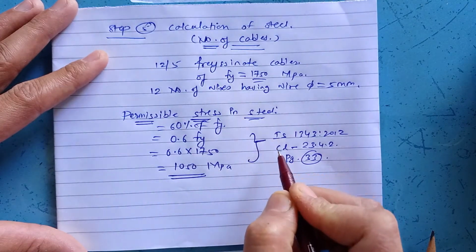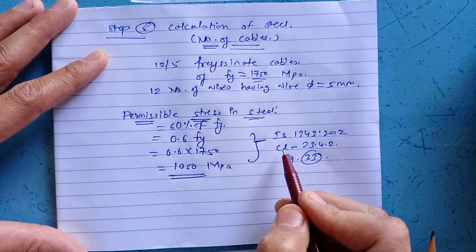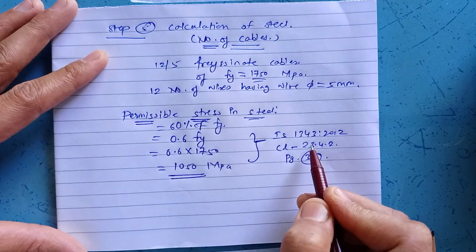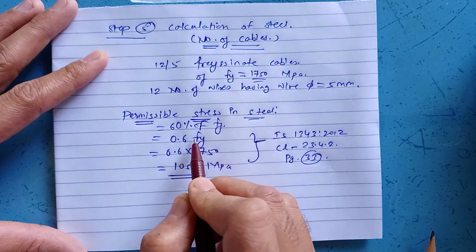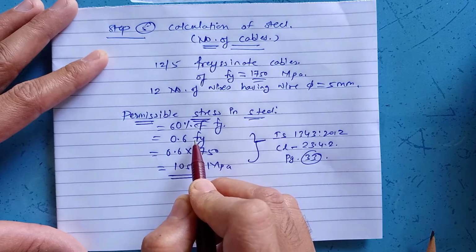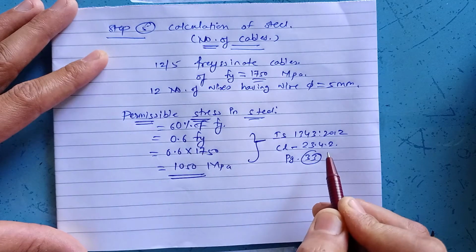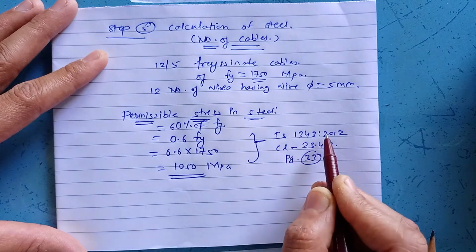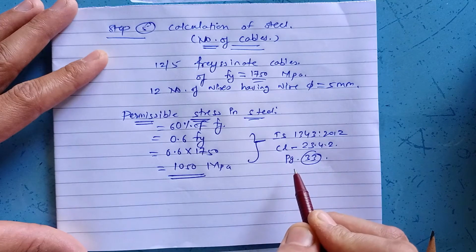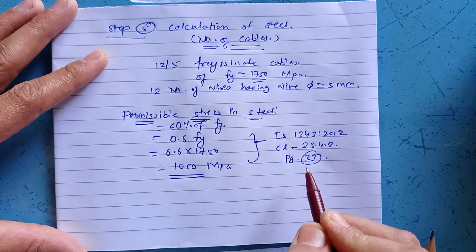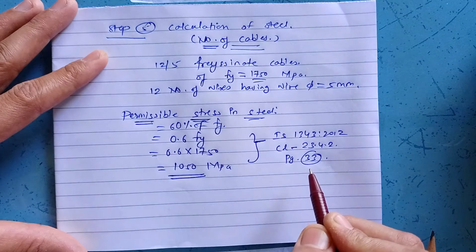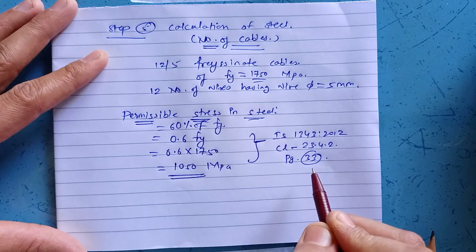And I recommend all of you to mention all the IS considerations whenever you are taking any value from the IS code. In this manner, write down the IS code, its latest revision number, clause number and page number. This will provide another impression and a greater impression to your design.